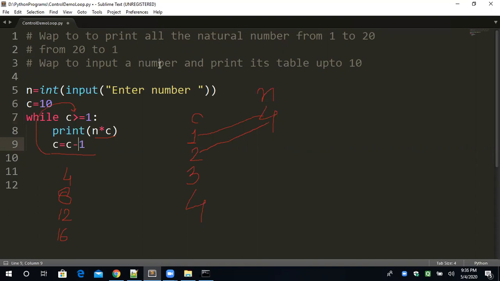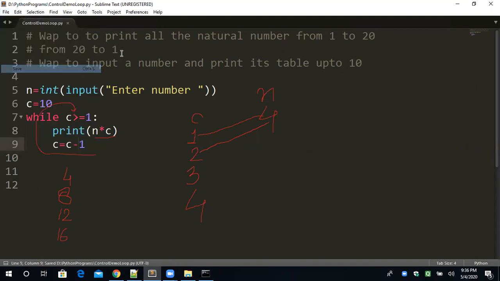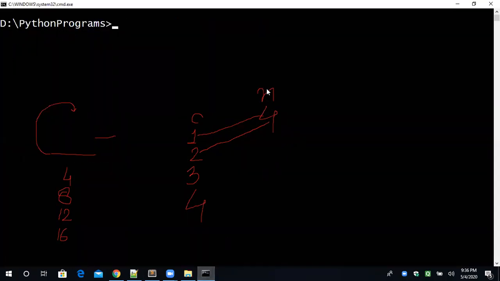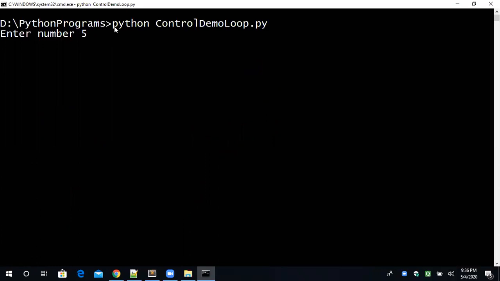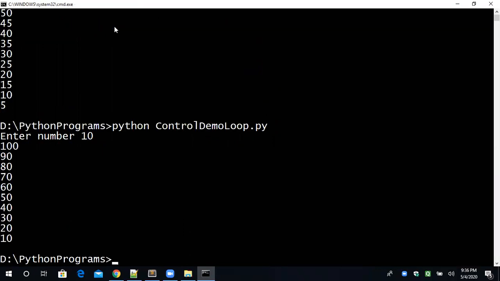One second, I'm showing the dry run. I'm showing you in an execution manner. Just a moment. Because this is a live session, everything should be in front of you. Okay, so I'm just running the program. I've given the value 5, so it should be generated from 50 to 5. Absolutely fine. No problem. The code is compiled and executing.